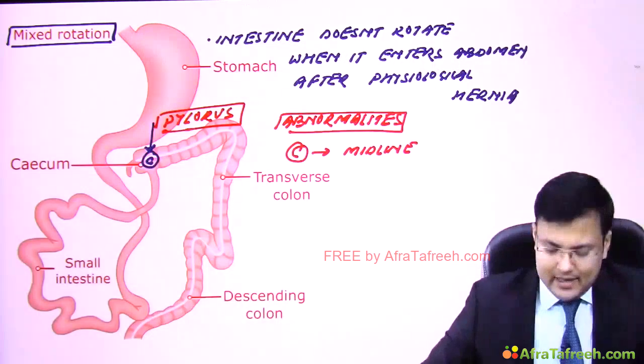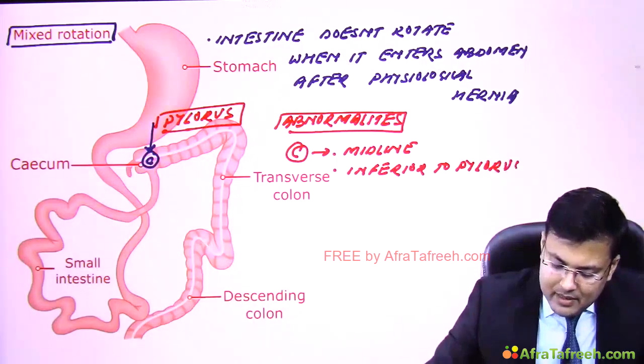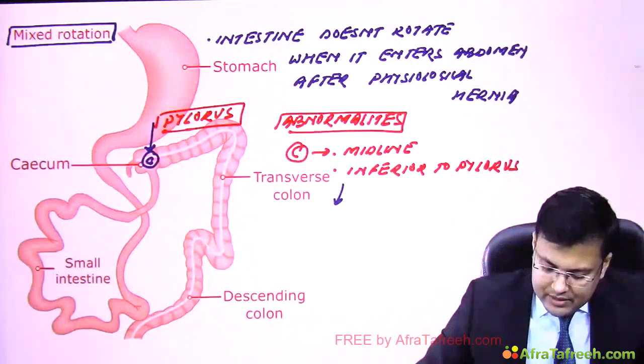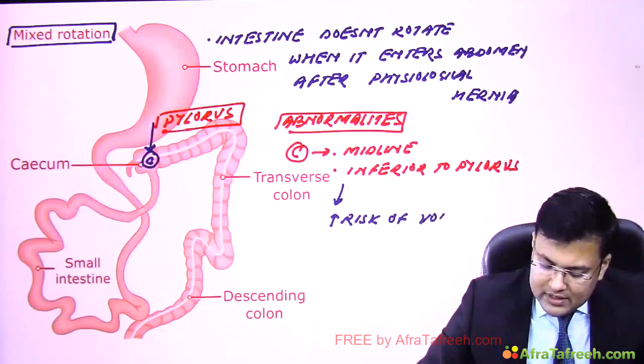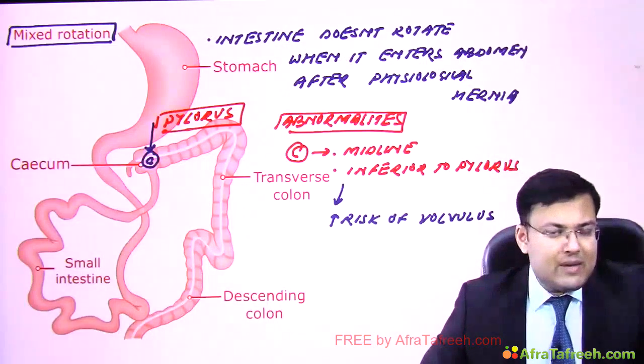And where exactly? Inferior to the pylorus, meaning the stomach. Because of these abnormalities, in mixed rotation there is an increased risk of volvulus. Clear? So these are the types of rotational abnormalities.